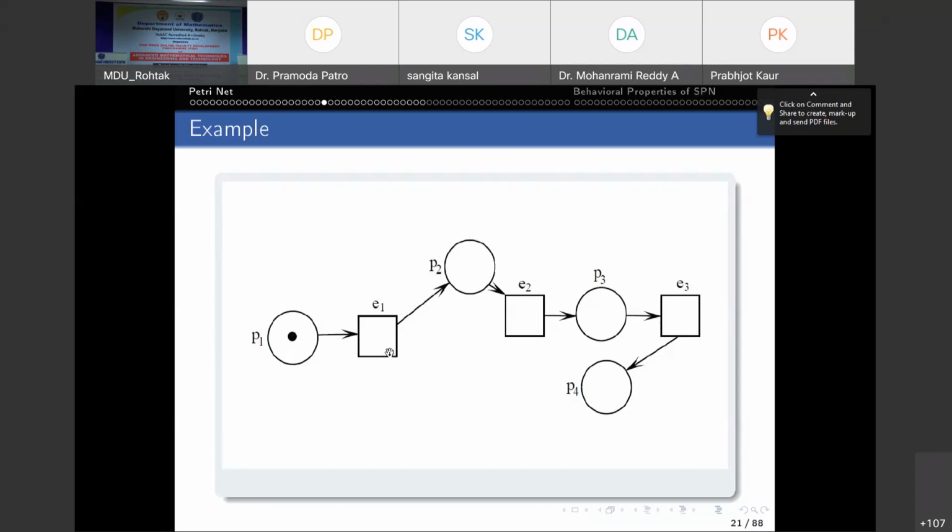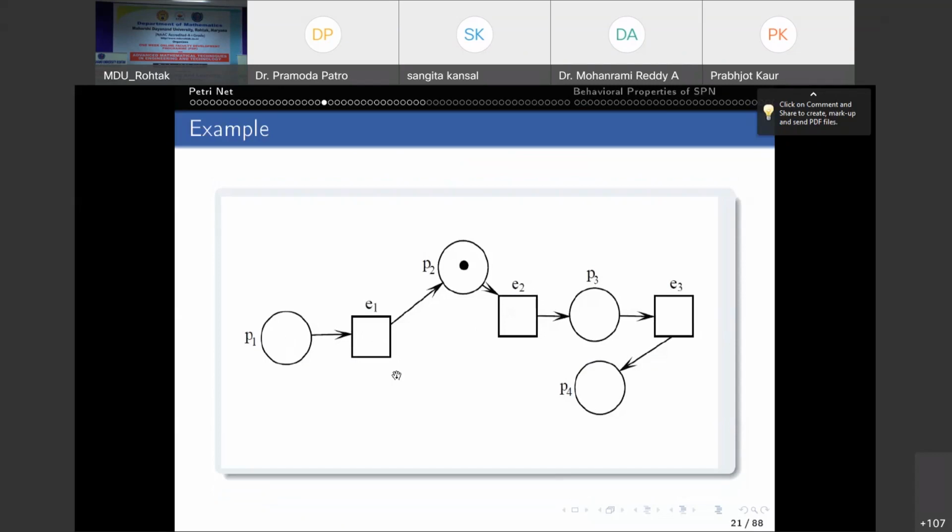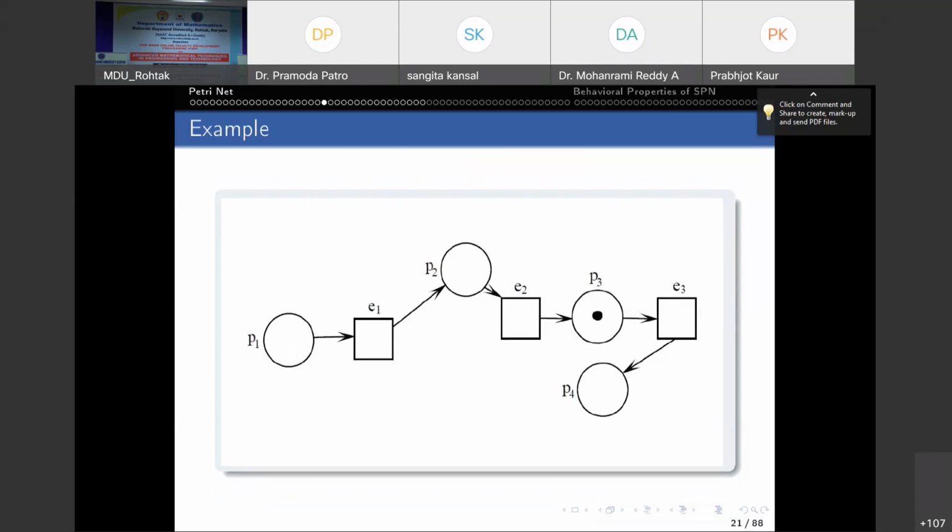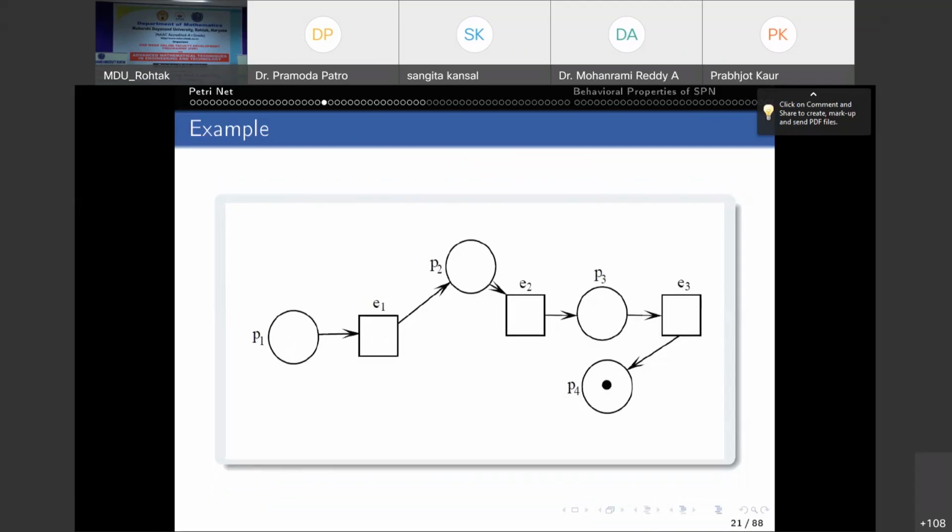So E1 is enabled and it can fire. After firing, the token moves from P1 to P2. Then because of the enabling rule, E2 is enabled, and after firing of E2, the token moves from P2 to P3. Then E3 is enabled and the token moves from P3 to P4. So this is sequential. If E1 is enabled, then you cannot say that the next step E3 is enabled. No, it is in sequence. This is sequential execution.